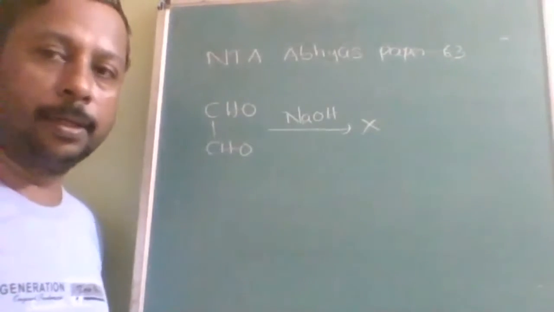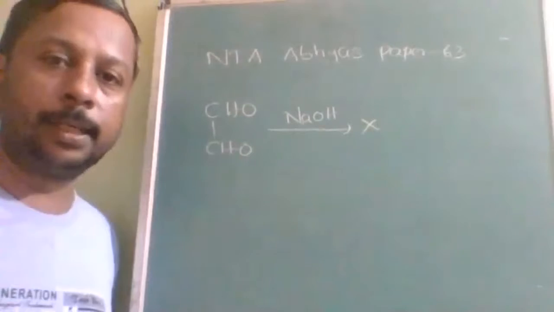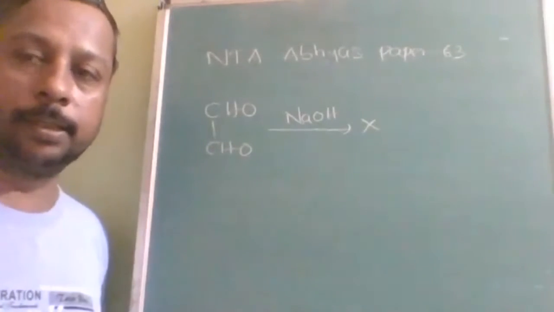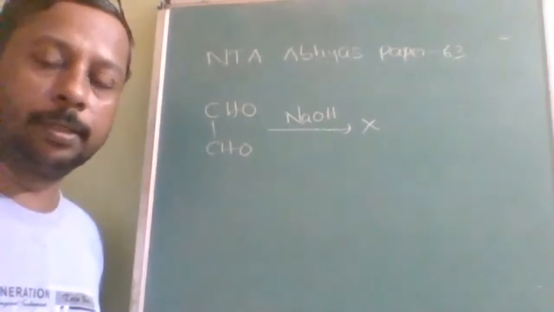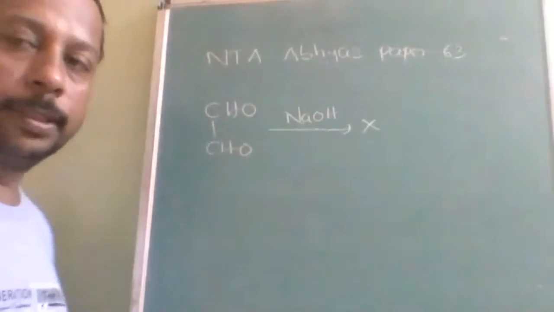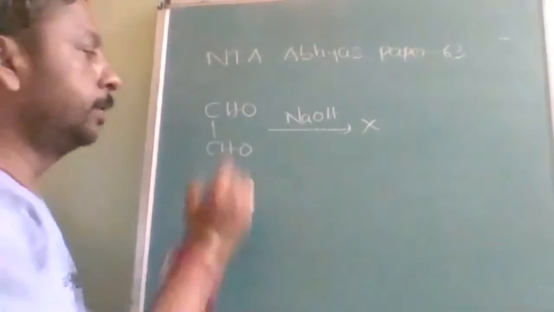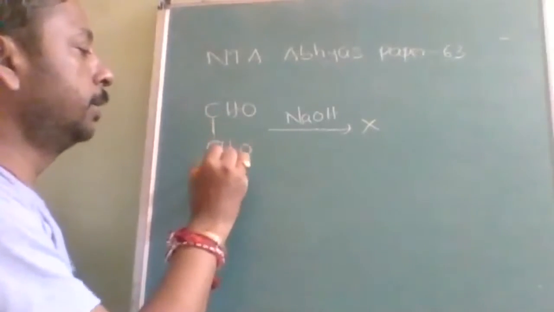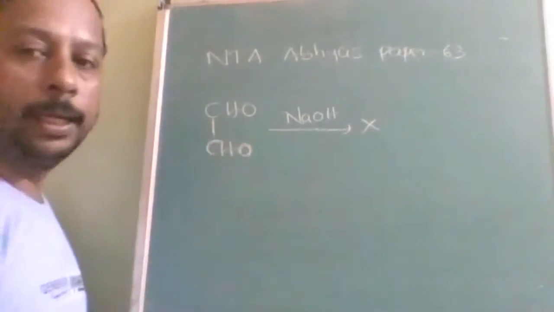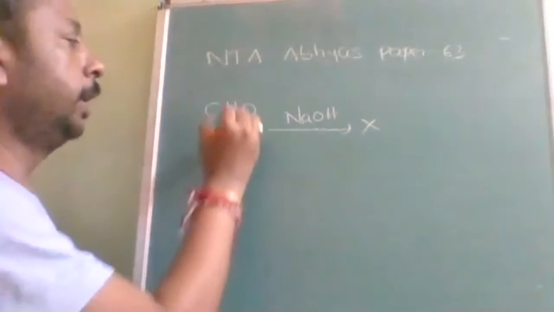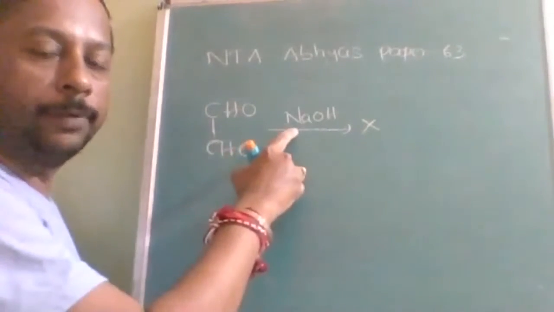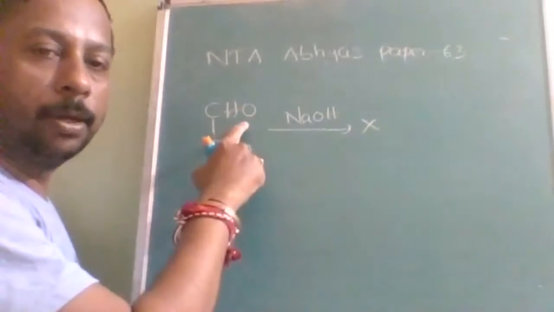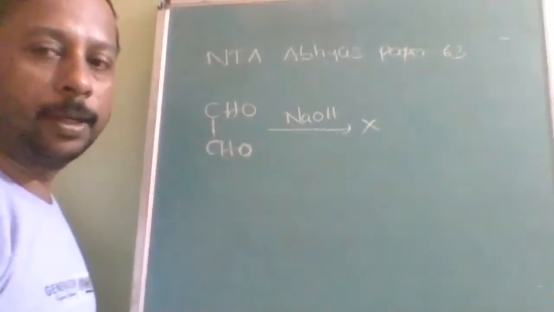Next question. Glyoxal plus NaOH gives X. What is X? This is a special case of the Cannizzaro reaction. Cannizzaro reaction takes place in aldehydes without alpha hydrogen. There are no alpha hydrogens. In the presence of NaOH, one part will be oxidized and another part will be reduced.